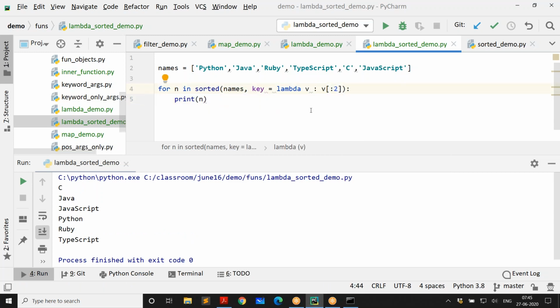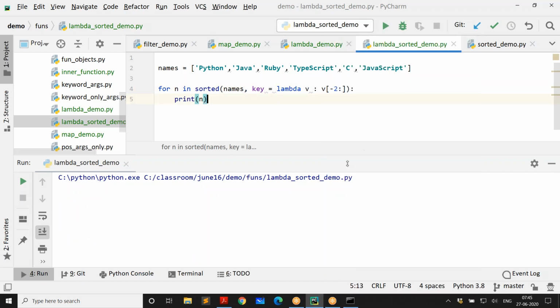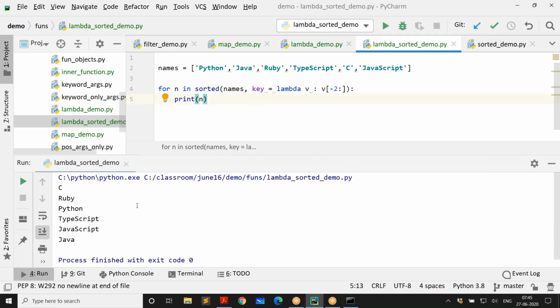How about taking the last two characters and sorting the strings? You can, right? How do you take the last two characters? If you have to take the last two characters, then you would say -2. I want to take the last two characters. This is slicing. And now go run it. Now you're going to see a different order. It's taking the last two characters.